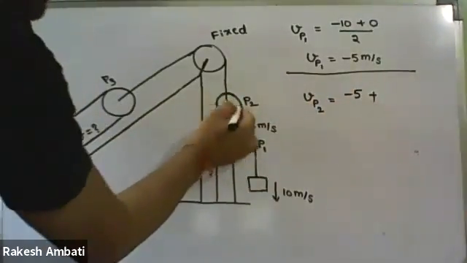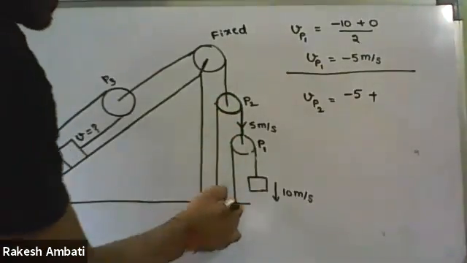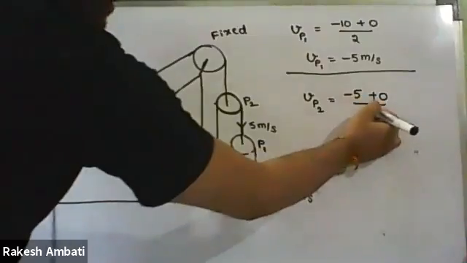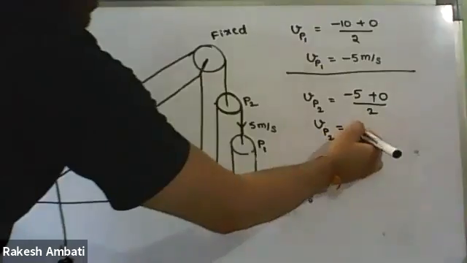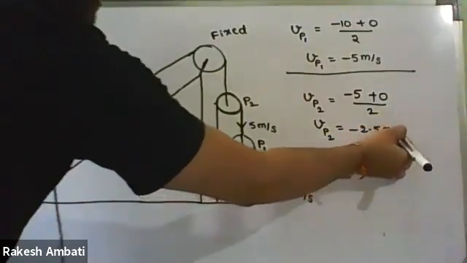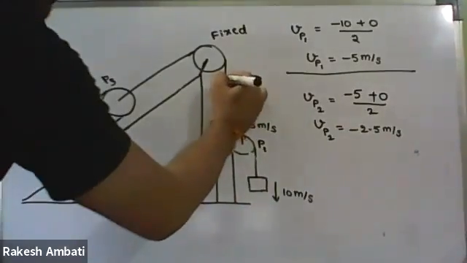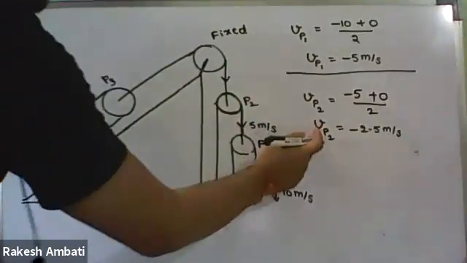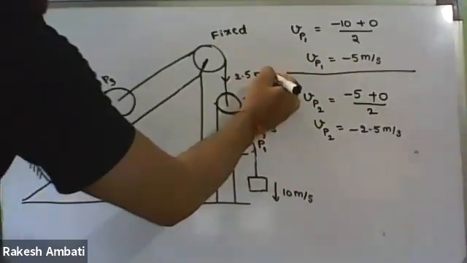Plus, the second side is fixed, so 0, upon 2. By simplifying, we get VP2 equal to minus 2.5 meter per second. This minus indicates this P2 pulley is moving downwards with 2.5 meter per second.